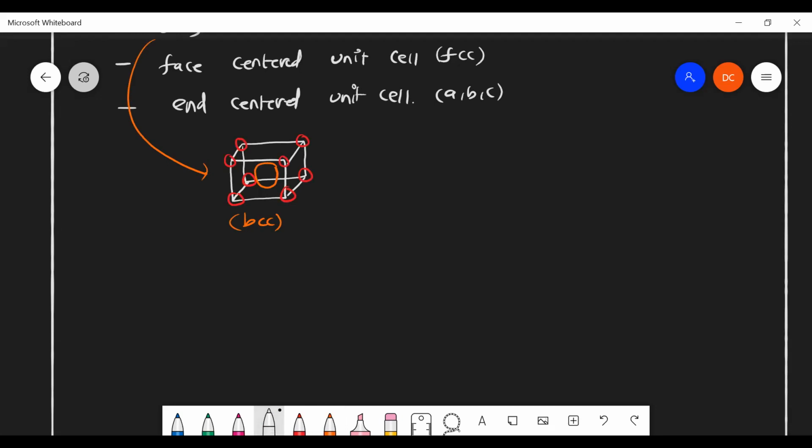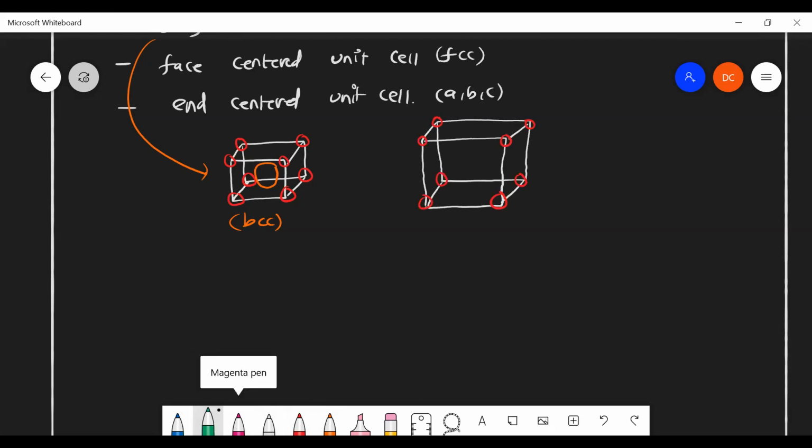If it is a face centered unit cell, here also the number of atoms located in corners is 1, 2, 3, 4, 5, 6, 7, 8. Total 8 corners are there. And apart from the corners, atoms are located on every face.